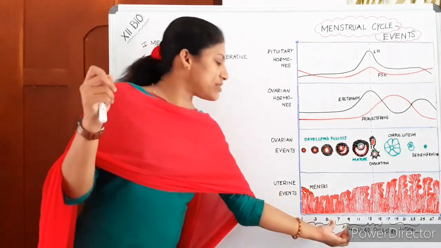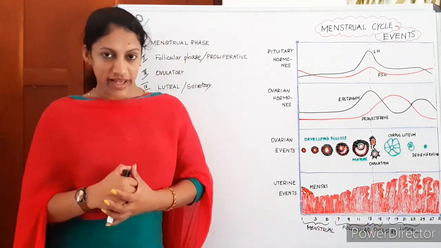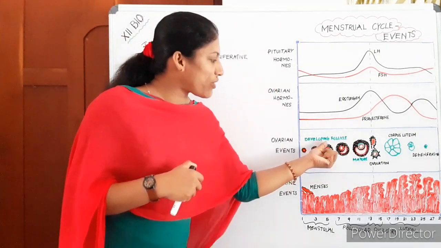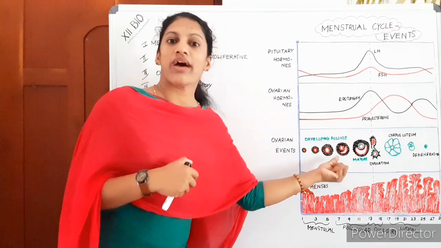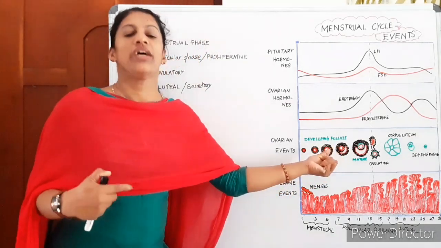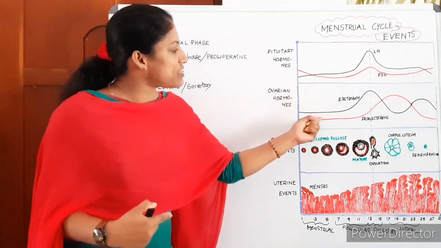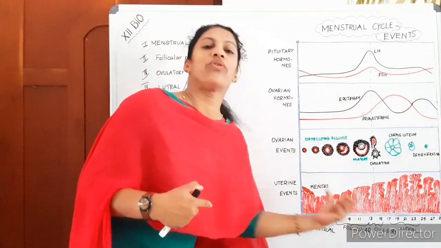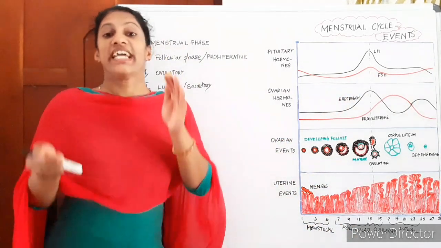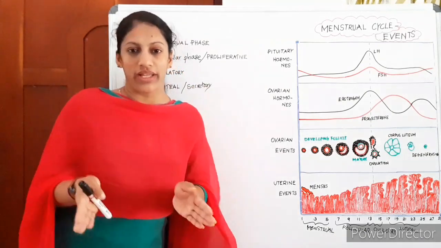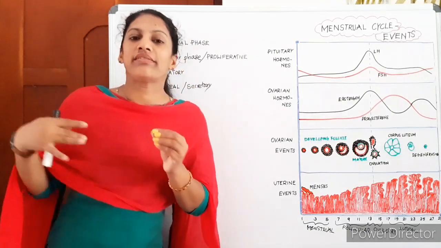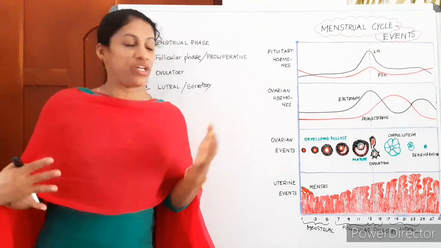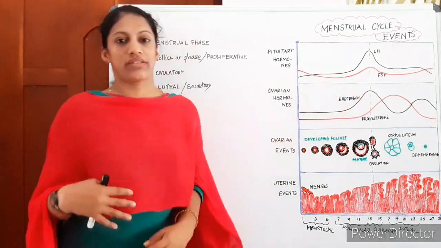So, this phase is named the follicular phase. Okay, and listen carefully, these surrounding follicular cells are secreting estrogen. So you can see the estrogen gets increased towards the follicular phase. Estrogen is secreted by the follicles. So when the number of follicles increases, what happens? The level of estrogen also increases.